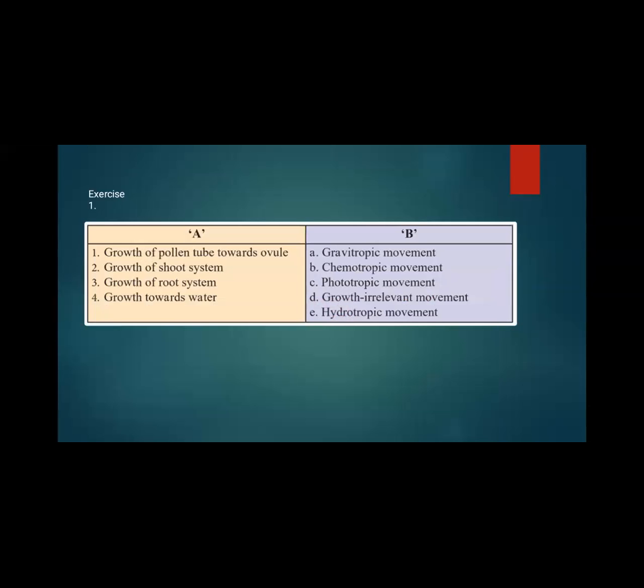Now let us discuss the exercise. In the exercise you can see a few pictures. We have already done this, but again we will do it. Growth of the pollen tube towards the ovule, we know it is a chemotropic movement. Then growth of the shoot system is phototropic movement. Growth of the root system is gravitotropic movement. And growth towards water is hydrotropic movement. Then one paragraph is given in your textbook. Let us learn all this and do it.